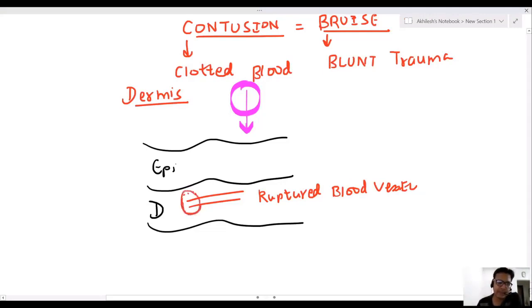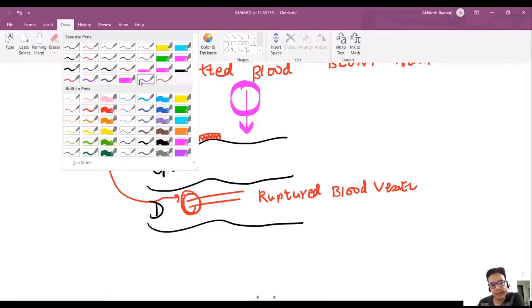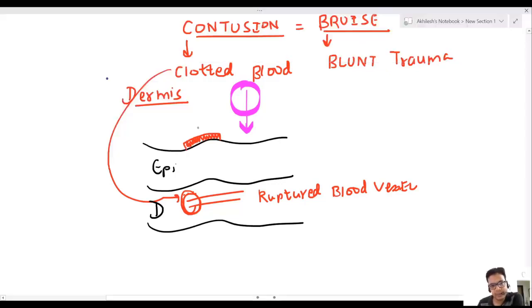This is a clotted blood, and it will produce swelling. Friends, this swelling is known as contusion or bruise. Clotted blood after blunt trauma produces swelling.